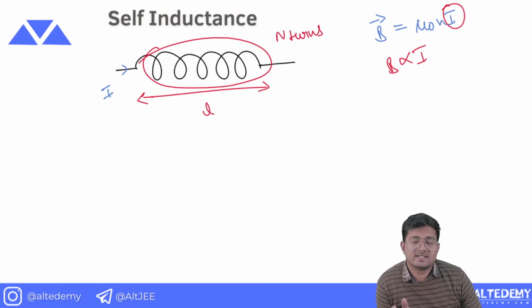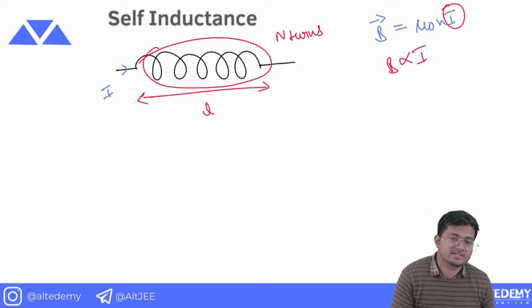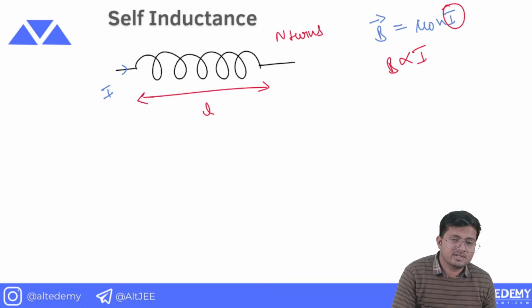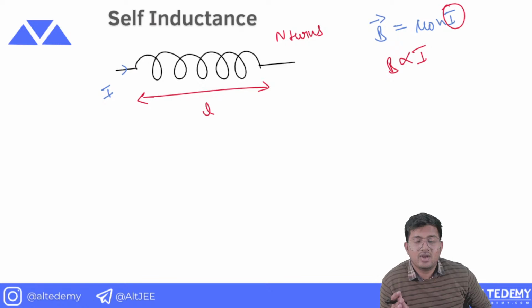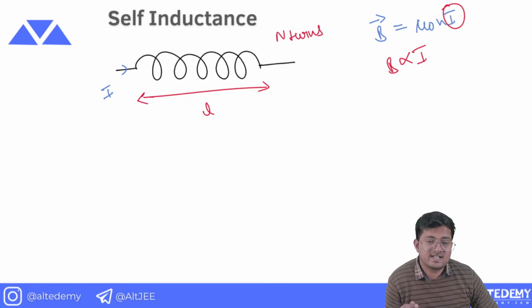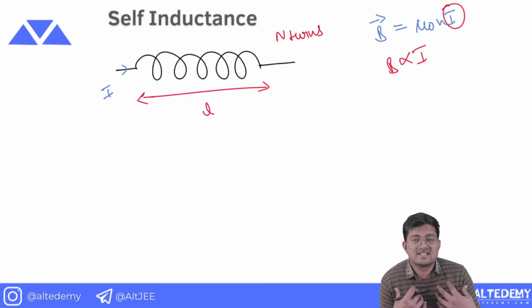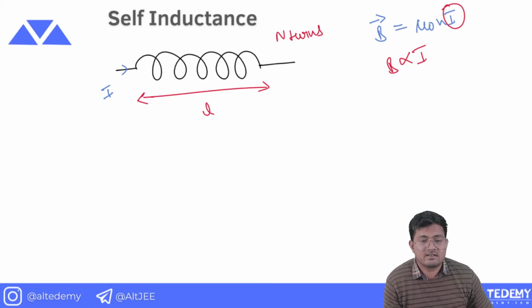What happens in that case? In that case, we have studied a phenomenon known as electromagnetic induction. As simple as that. So basically, self-induction is nothing but electromagnetic induction only. The only change is that it is inducing an EMF in itself due to change in the current.